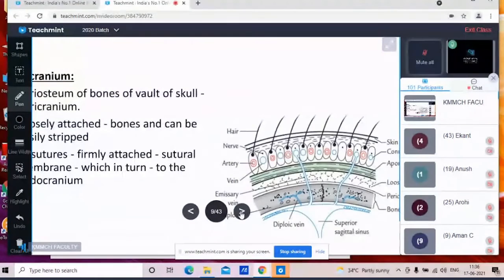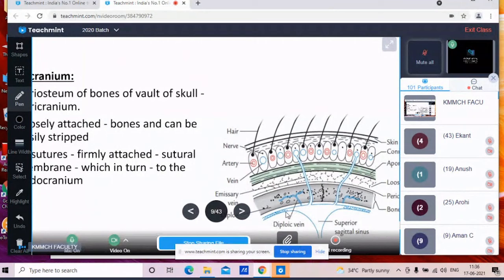Mostly it is formed by the periosteum of the bone, which is covered on the outer side. It is called the pericranium. On the inner side, that is the endocranium. So here this pericranium is loosely attached to the bones, and it can be easily stripped from the bones.